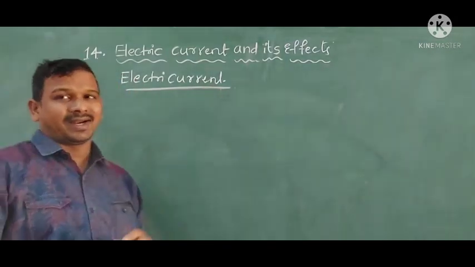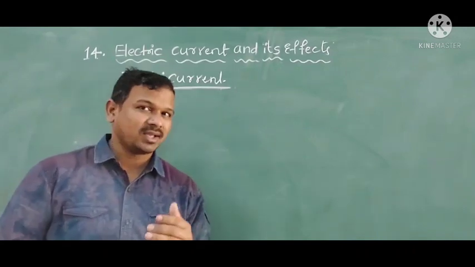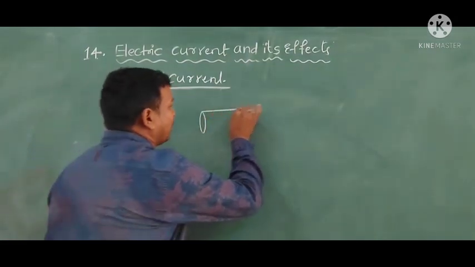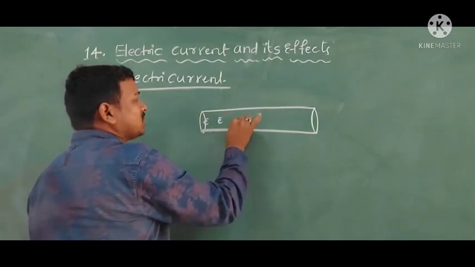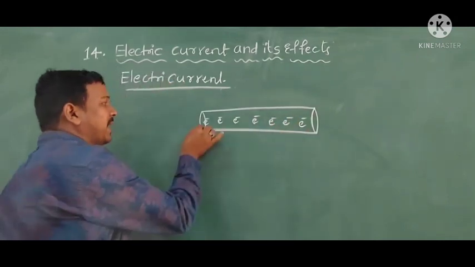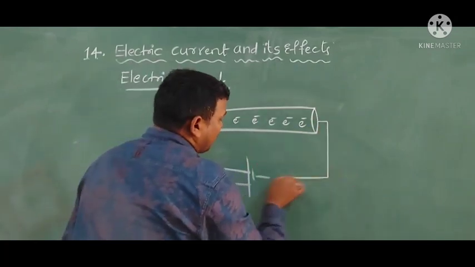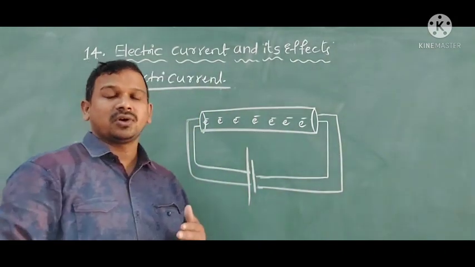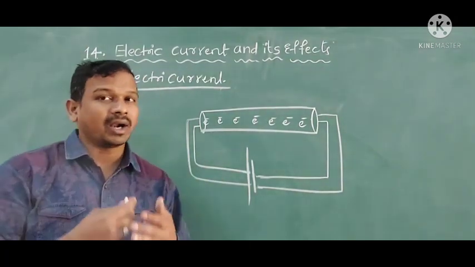Now the electric current: this constant flow of electrons through a conductor is nothing but electric current. If you take any conductor like copper wire, in this the flow of electrons will be there. The flow of electrons will carry the energy from the battery which is attached. Because of this battery, these electrons will gain the energy and they will move one after the other in an ordered motion.